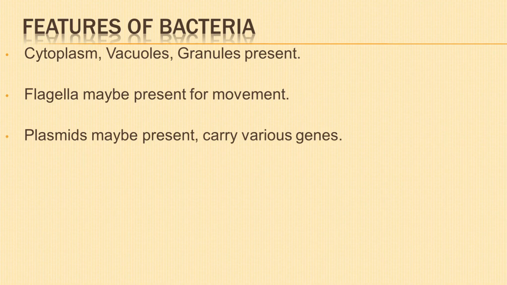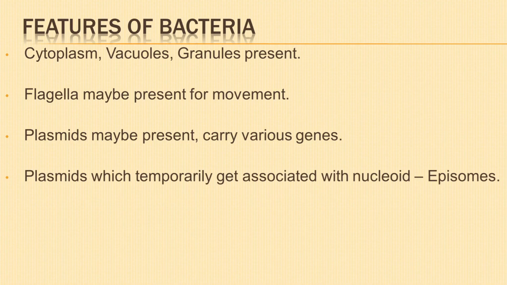Many bacteria also have accessory rings of DNA called plasmids. The plasmid DNA replicates and carries genes like fertility factor, that is F factor, nitrogen fixing genes, NIF genes, etc. The plasmids, which temporarily get associated with nucleoid DNA, are known as episomes.